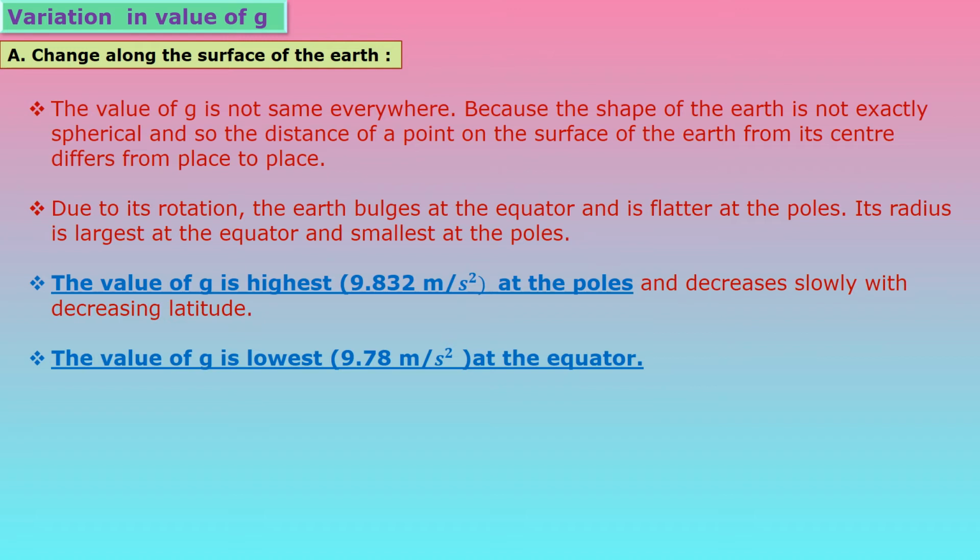And this value decreases slowly with decreasing latitude means what? Latitude means the measurement of the distance from the north or from the south of the equator. So this value decreases with decreasing latitude. Now this value of g is lowest, that is 9.78 meter per second square, at the equator. I hope children you all have understood.